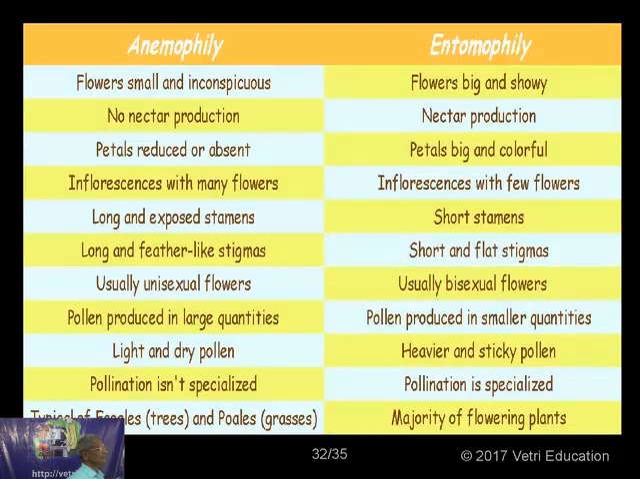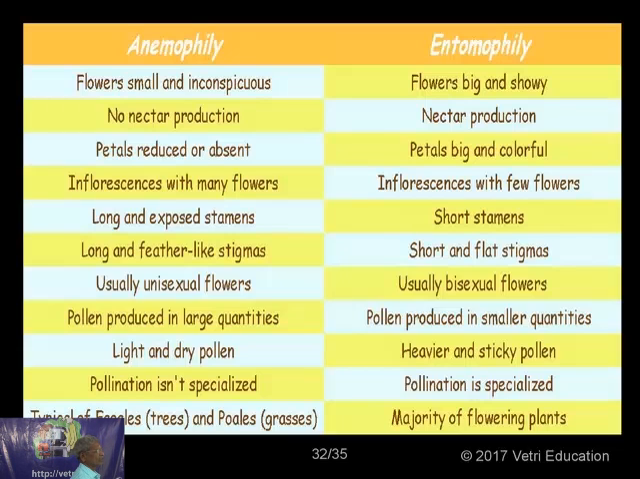Fine. Here, a comparison between anemophily and entomophily. I think I have given you a lot of information about this, so I am just reading out. Flowers are small and inconspicuous; here they are big and showy. No nectar; here nectar is produced. Petals reduced or absent; here they are big and colorful. Inflorescence with many flowers; here a few flowers are there. Large and exposed stamens; here the stamens are inserted. Long and feathery stigma; here no such stigmas are there.